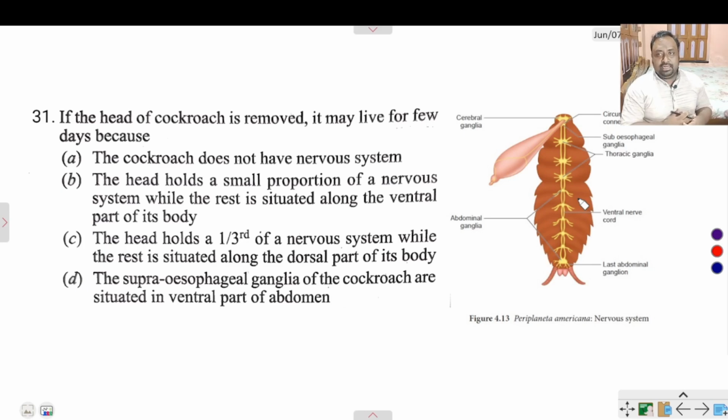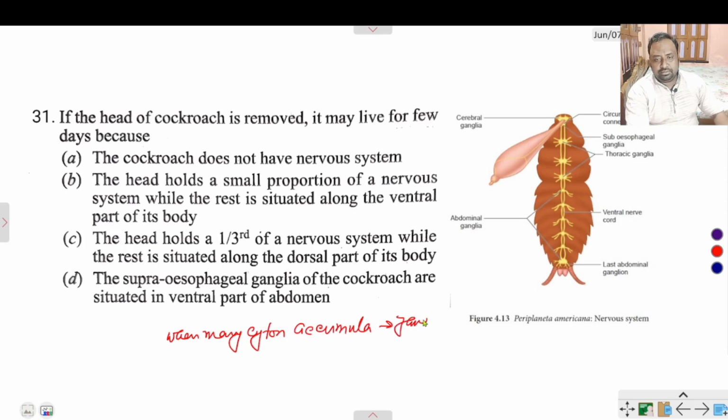From the nerve ganglia, the neurons are produced. Okay, when many cytons accumulate to produce a ganglion, the ganglion is a source of neurons.